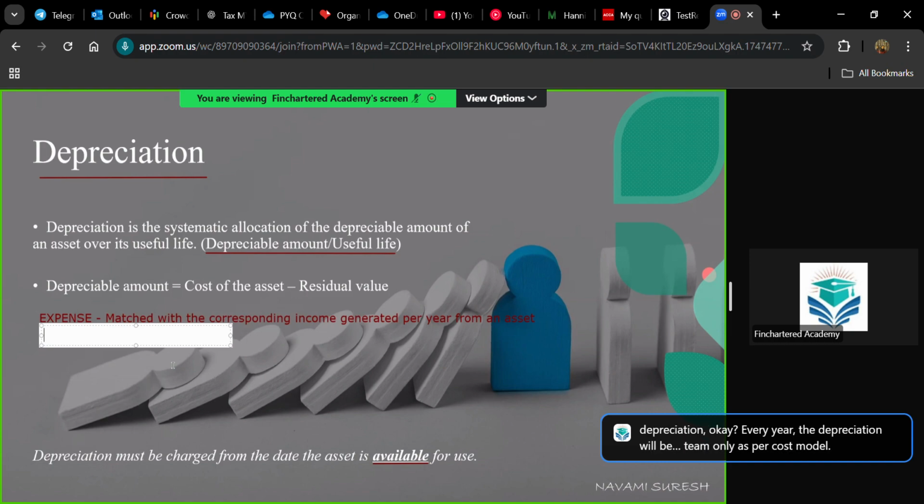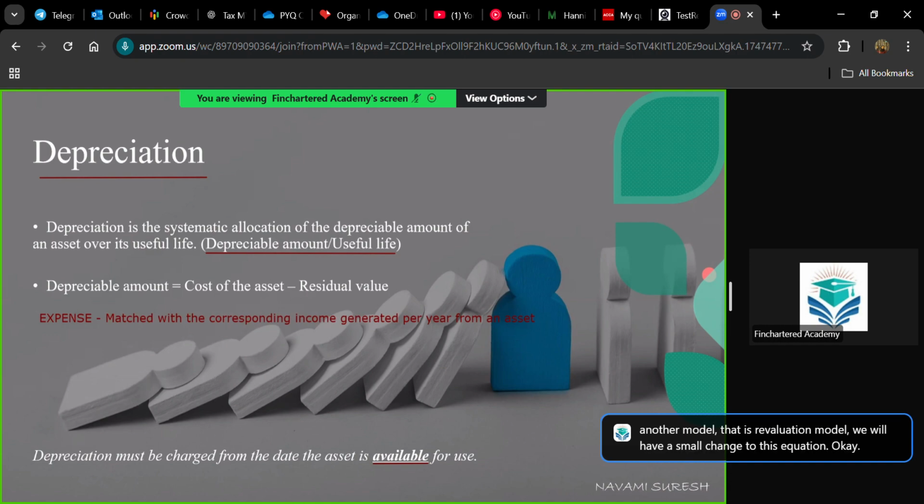You have one more model, that is the revaluation model. If you are choosing that model, at that time also you have depreciation, but every year the value of depreciation will be new. A new value of depreciation must be calculated. We'll come to it. Here, just understand that the normal way of calculating depreciation is cost minus residual value. But if you are following another model, that is the revaluation model, we will have a small change to this equation.